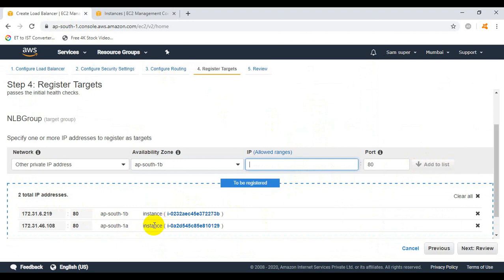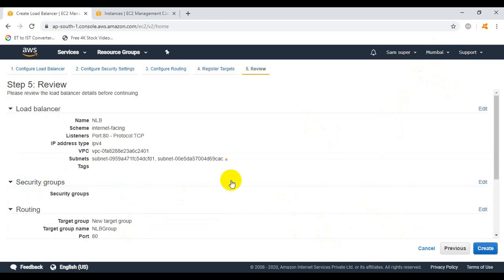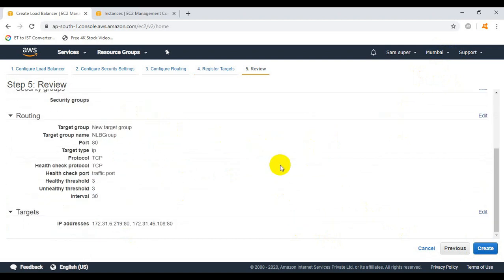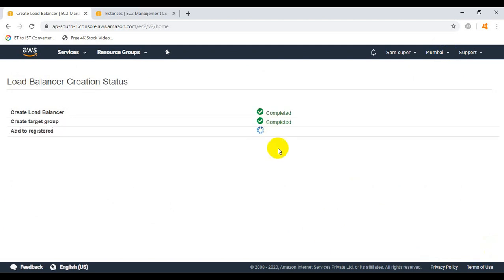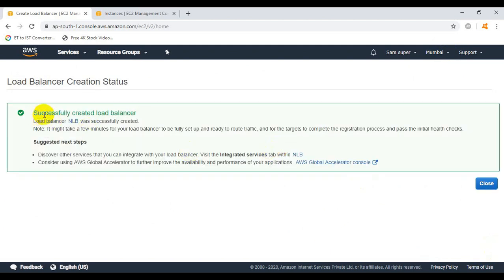So you can verify here the both of the EC2 instances, web server 1, web server 2, in the two different availability zones, but the region is same, Mumbai, has been added. Now click on next, and you can review the summary, whatever the steps we have performed before. Now click on create. Very good. Now it is showing a green status, successfully created load balancer. Click on close.